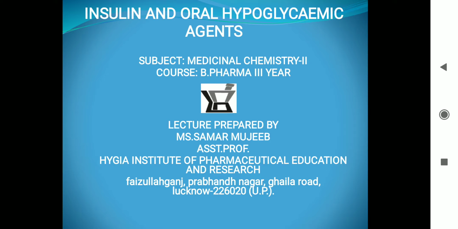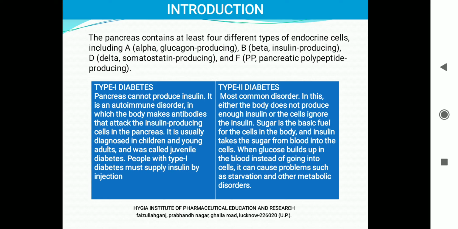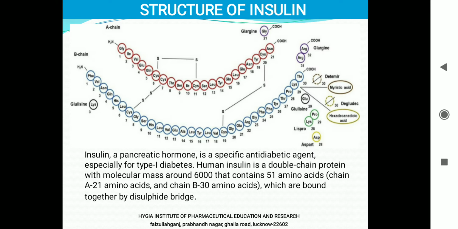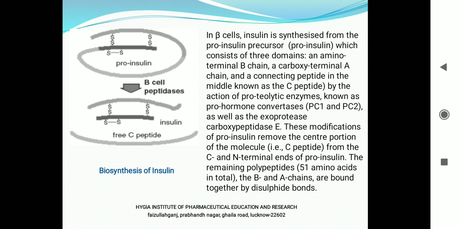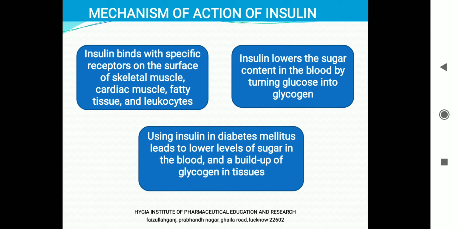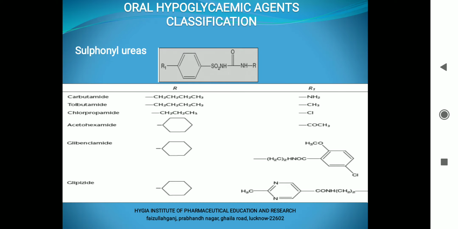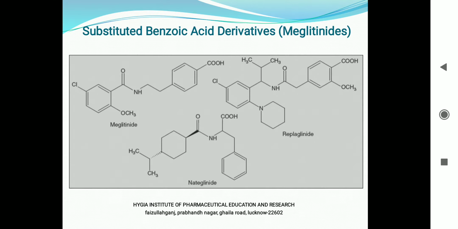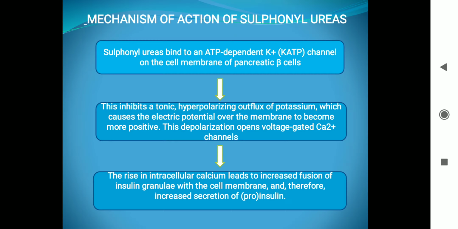In the last part of the video lecture, we have discussed about insulin and few of the oral hypoglycemic agents. We have learned about the type 1 and type 2 diabetes, structure of the insulin, and the biosynthesis of insulin, mechanism of action of insulin. We have discussed the classification of oral hypoglycemic agents like this, and we discussed the mechanism of action of sulfonylureas, how they bind to ATP dependent K plus channels.